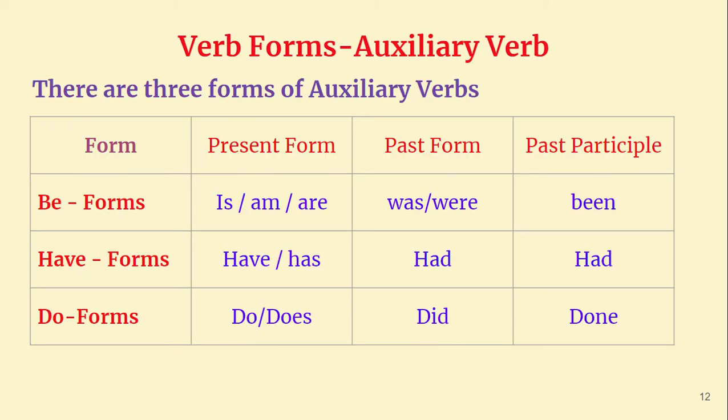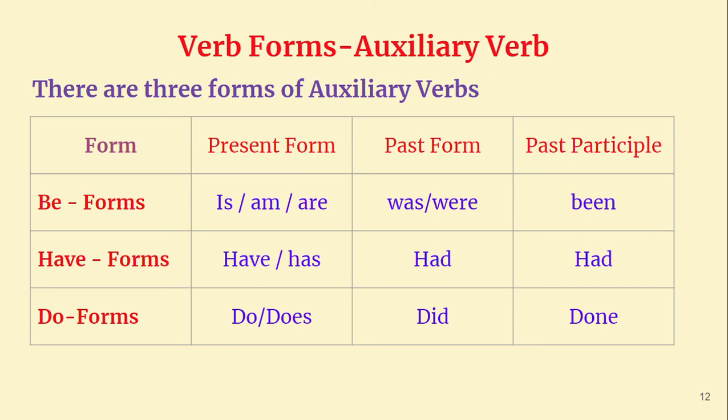Then let's go to auxiliary verbs. We have three kinds of auxiliary verbs: be forms, have forms, and do forms. And again, in these we have present form, past form and past participle form, like in main verbs. Let us now see the be forms. In present form we have three words, that is, is, am, are. In past form we have was, were. In past participle form we have been.